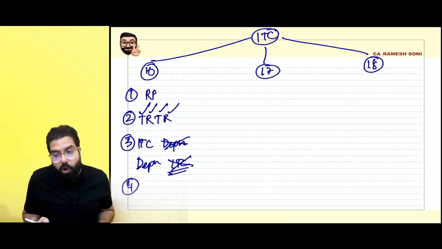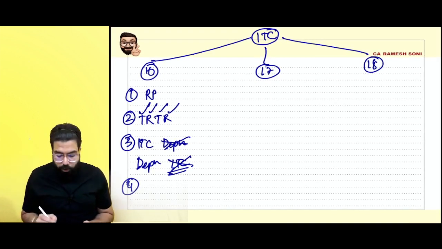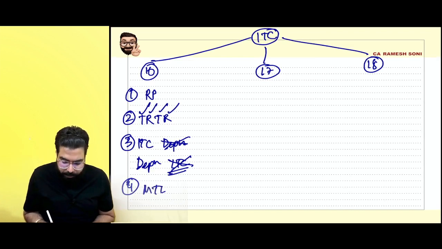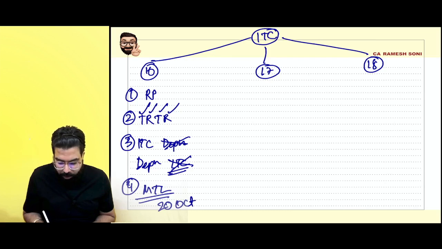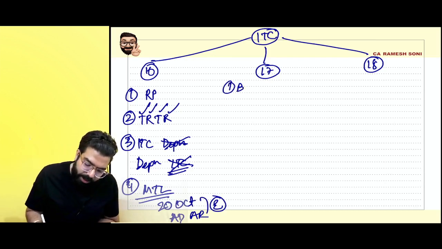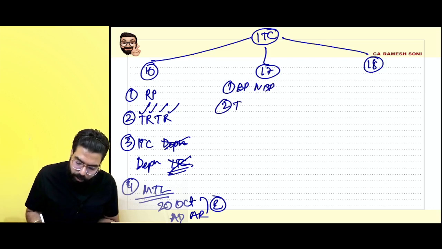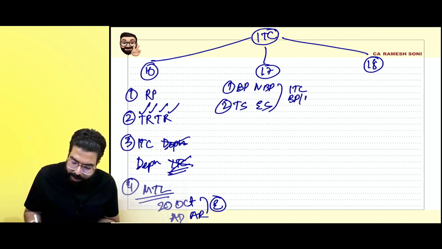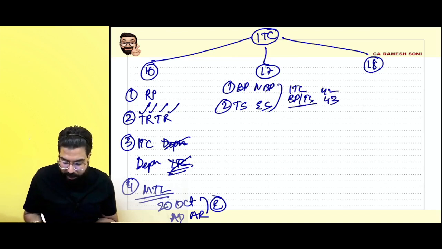Section number 16.4 told the last one: the maximum time limit is the monthly return for the month of September, which is 20th October, to take the ITC, or the actual date of annual return, whichever is earlier. Section number 17.1: if you are using something for business purpose, non-business purpose. Section number 17.2: using something for taxable supply and exempt supply, you can take the ITC with respect to business purpose and taxable supply. For here, they have told rule number 42 and 43 shall be applicable.